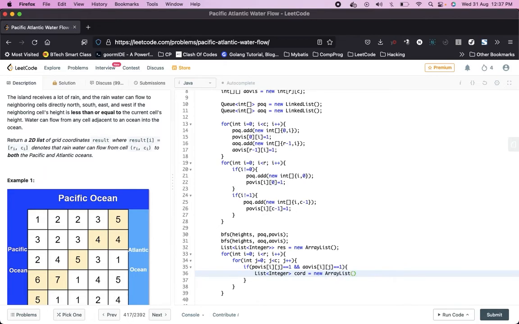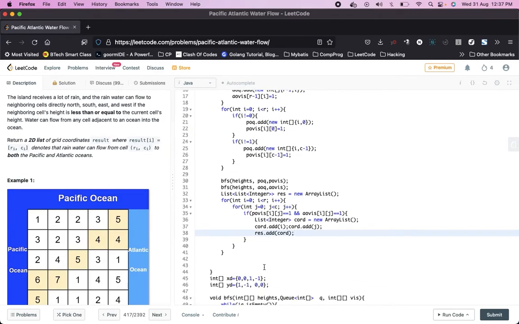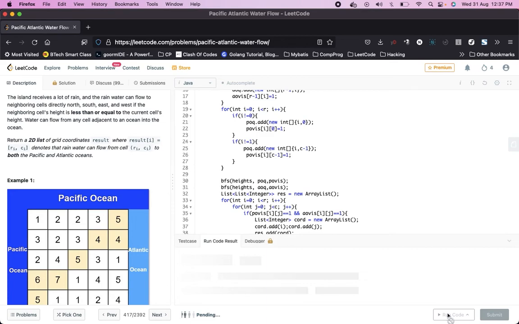Now let's add these coordinates: cord dot add i, add j, then add this to the result: result dot add cord. Finally we will return this result. Let's try to run this to see if we have any compiler error.